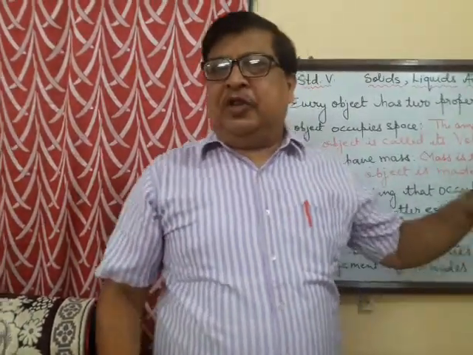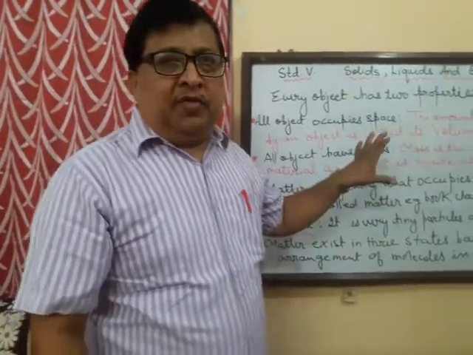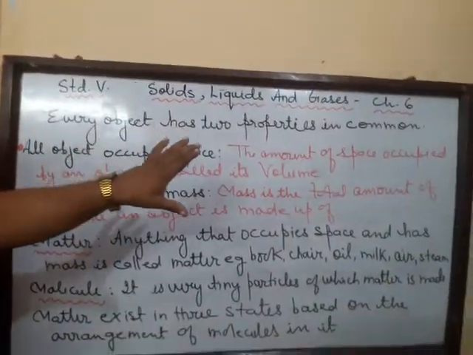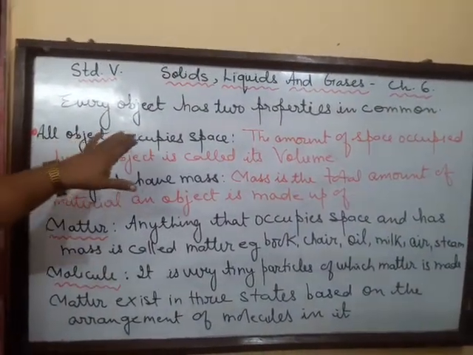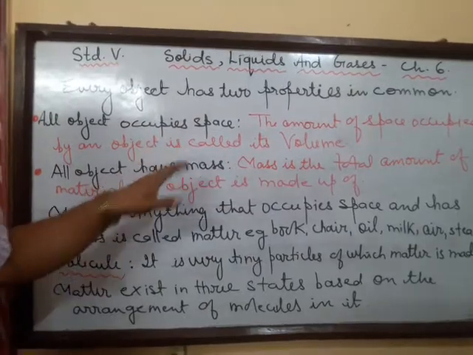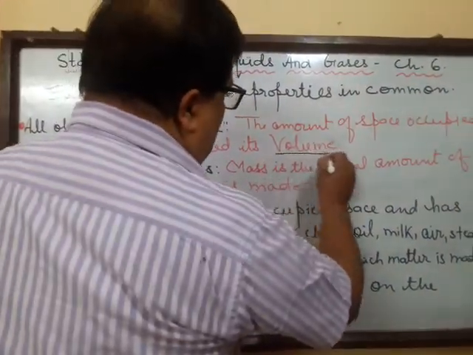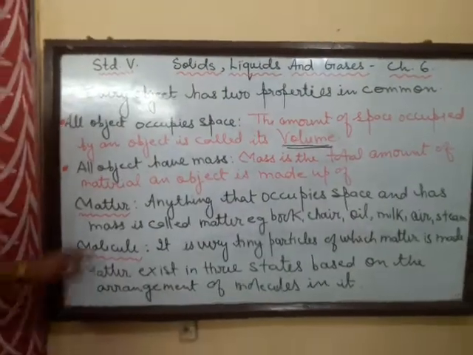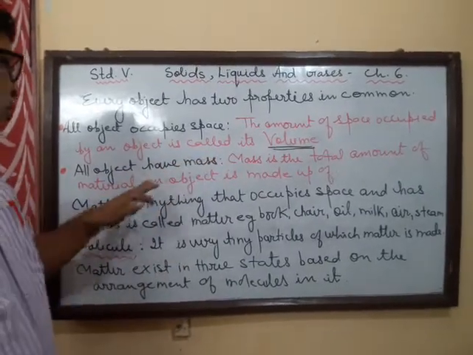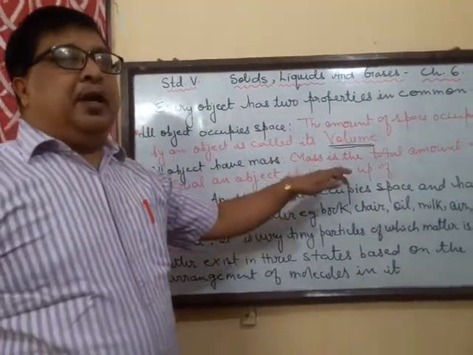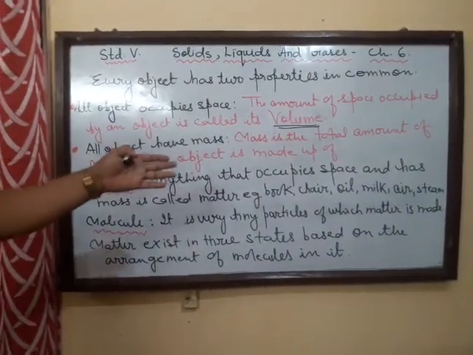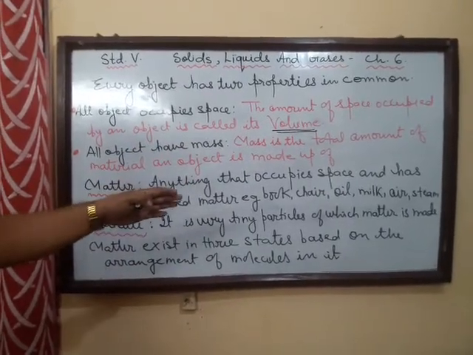So I have listed the small definitions on the board for you all. Just observe here. I have written here, every object has two properties in common. Number one, all objects occupy space. The amount of space occupied by an object is called its volume. Next, all objects have mass. And what is this mass? Mass is the total amount of material an object is made up of. Now, to define matter, I can say anything that occupies space and has mass is called matter.